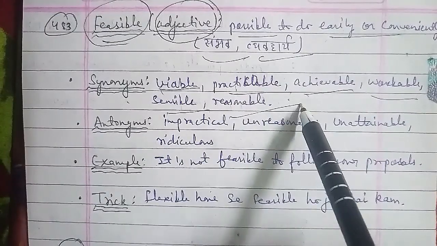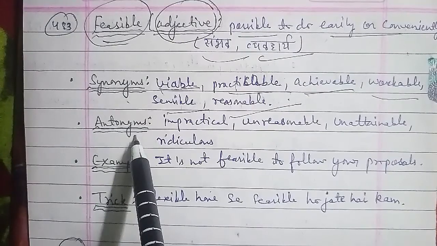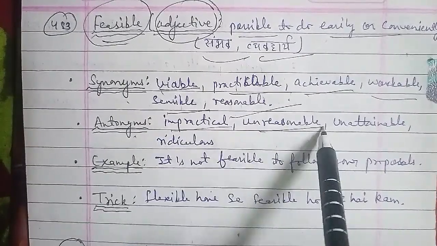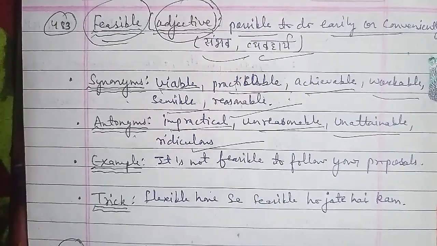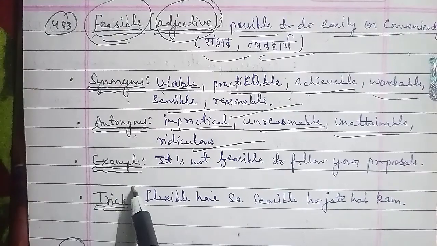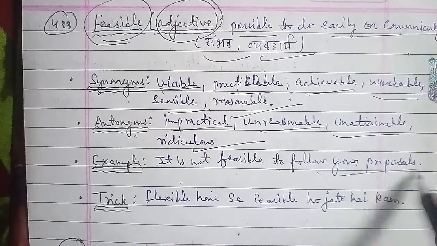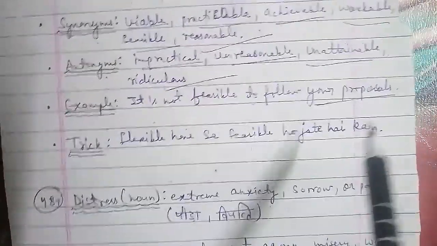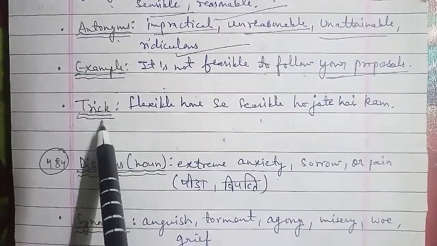Now the synonyms of distress we have are anguish, torment, agony, misery, woe, and grief. These were the synonyms of distress here. Now talking about the antonyms of distress: happiness, comfort, jollity, jubilation, and rapture. Now talking about the example of distress, it is, nothing could alleviate his distress. कोई भी चीज़ alleviate नहीं कर सकती उसके distress को.